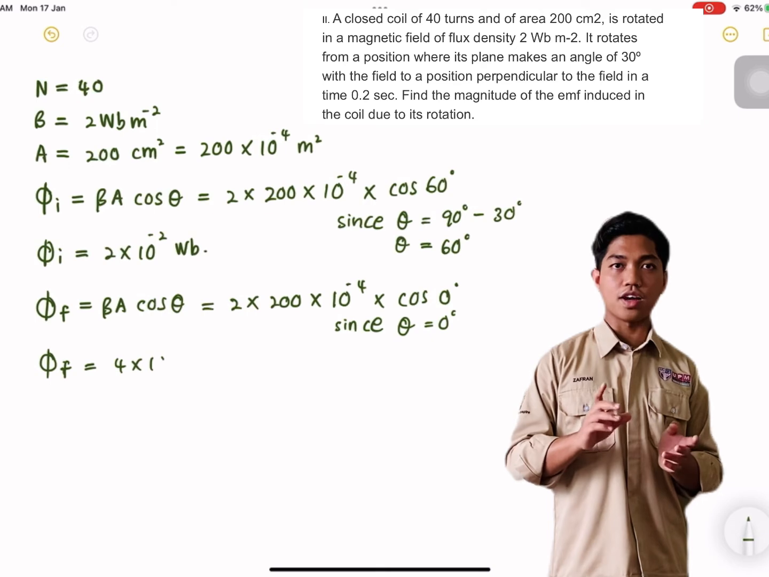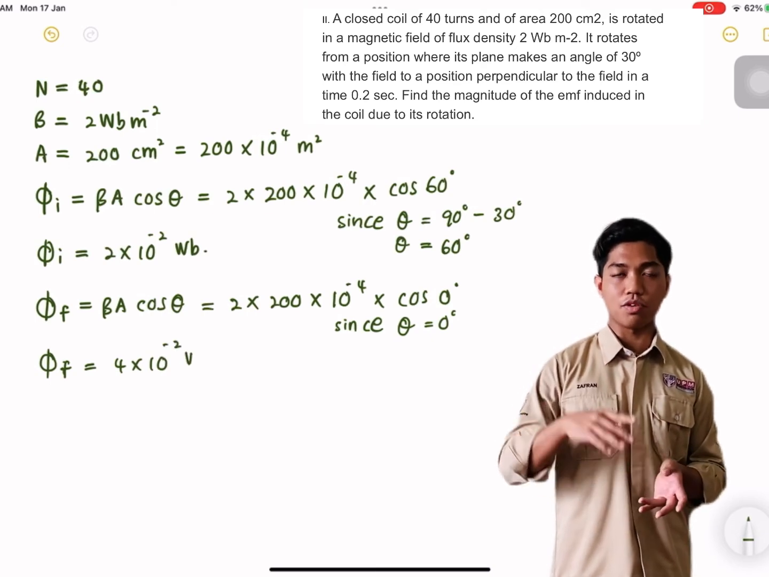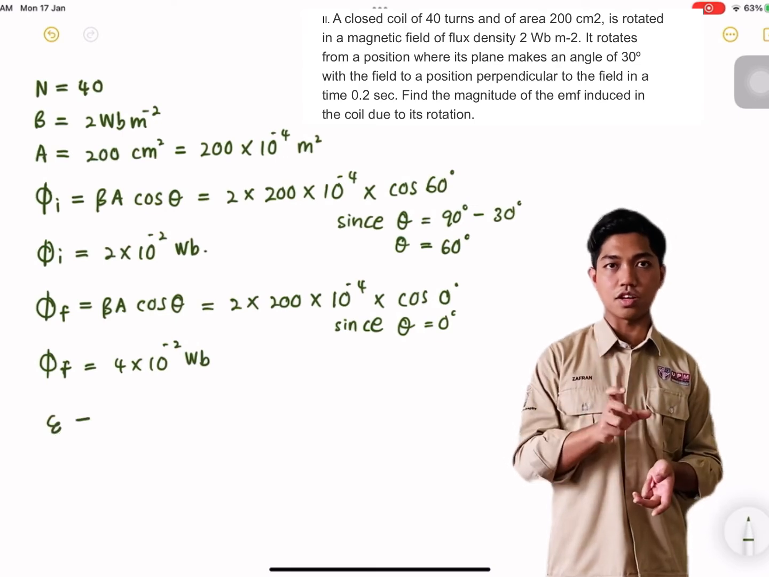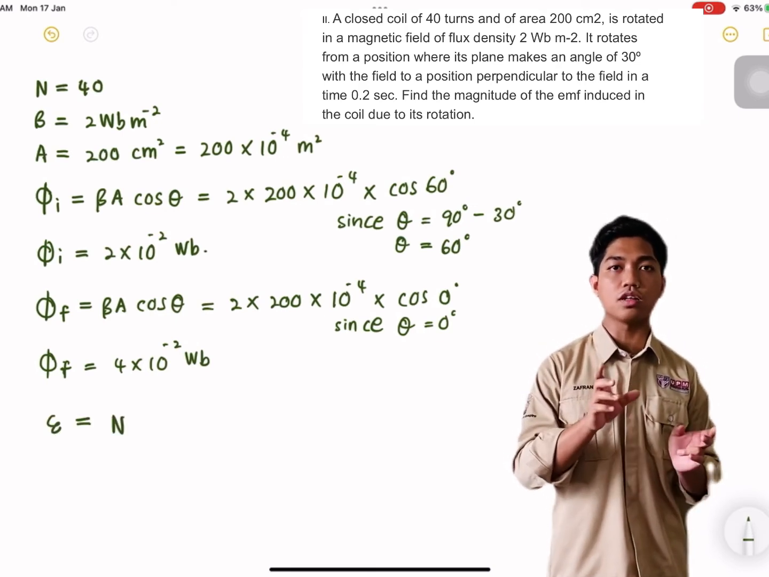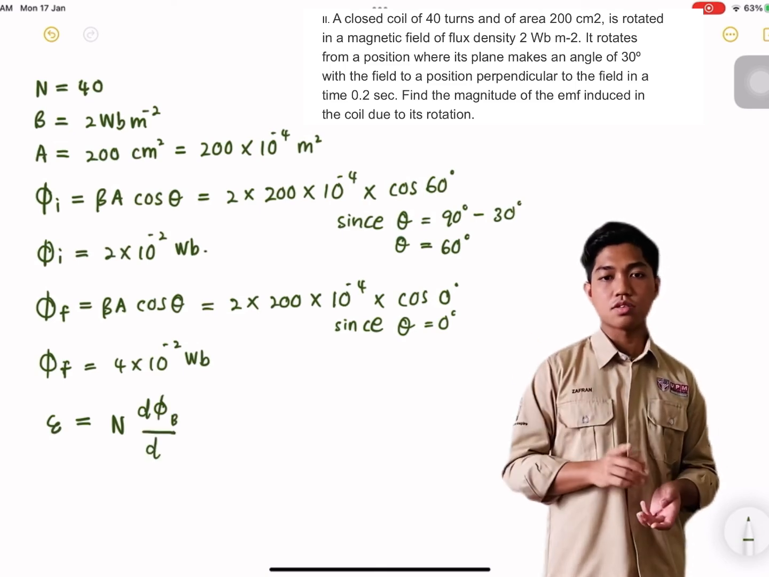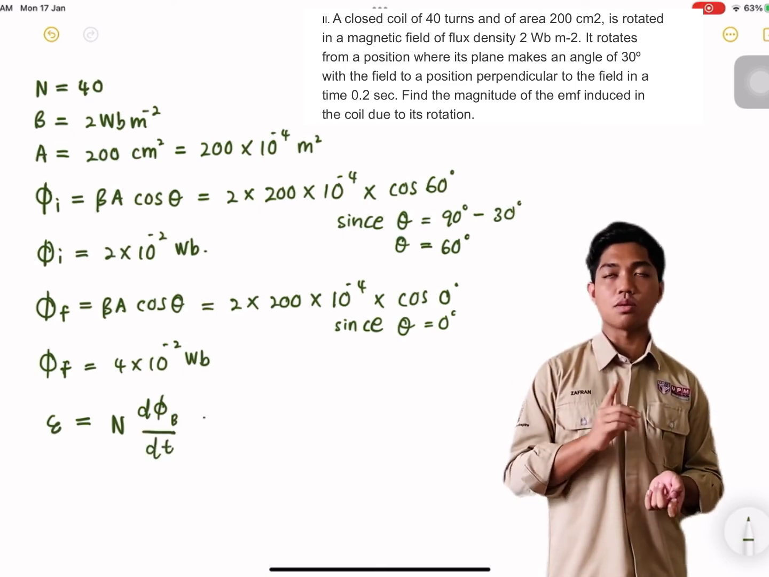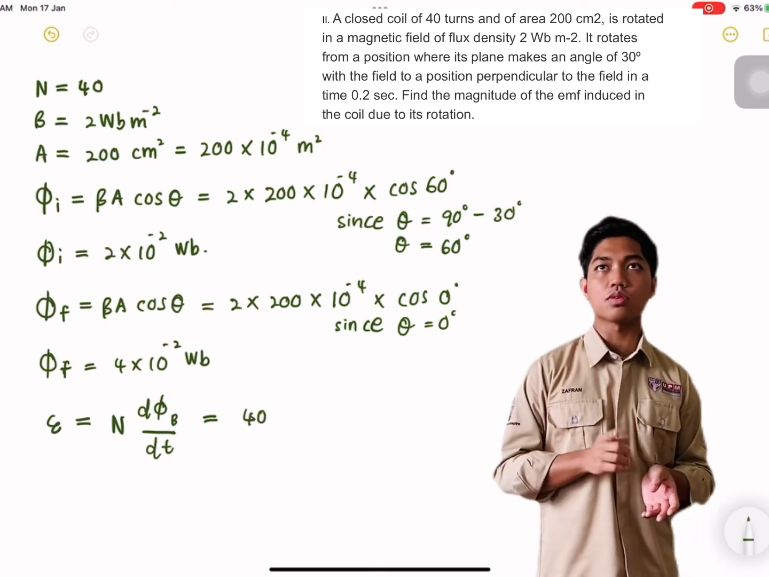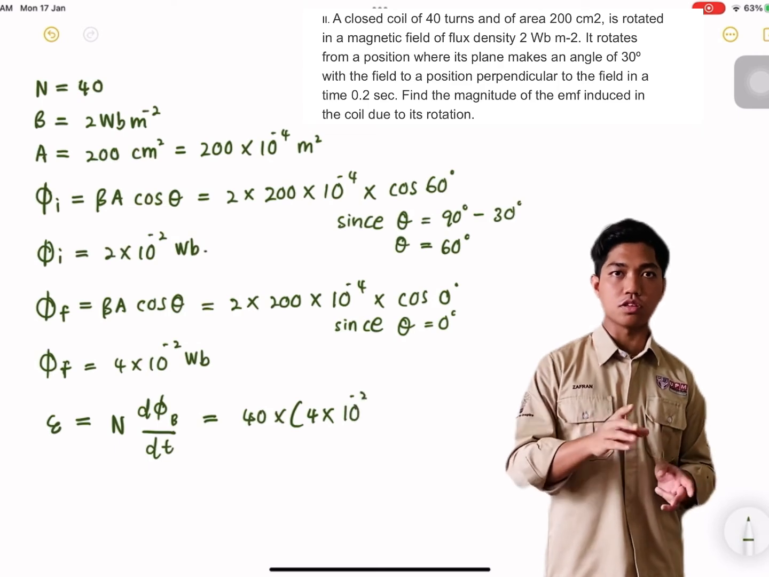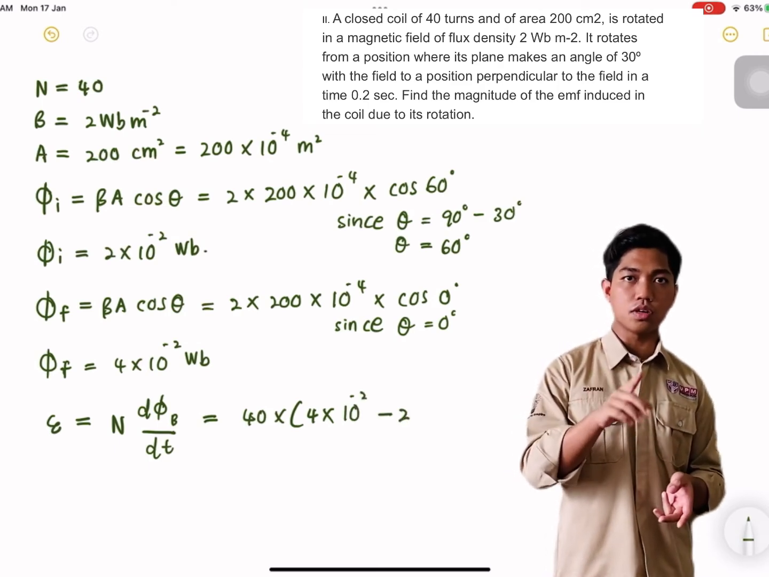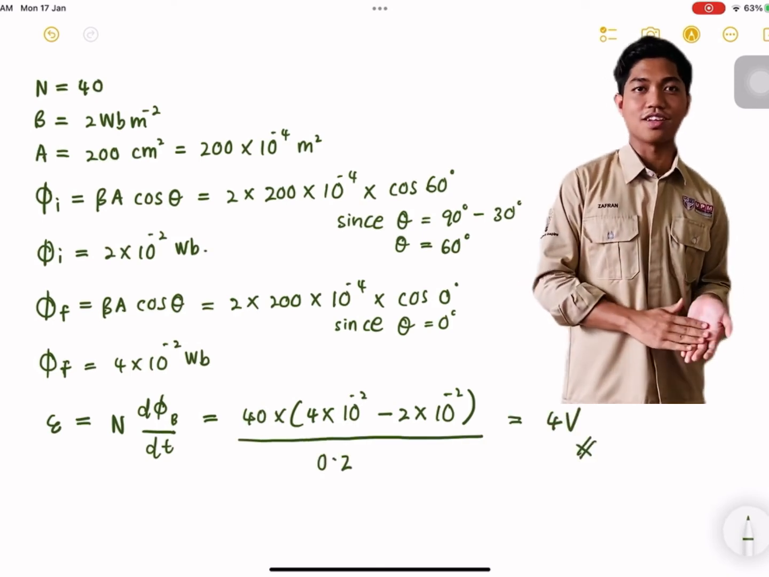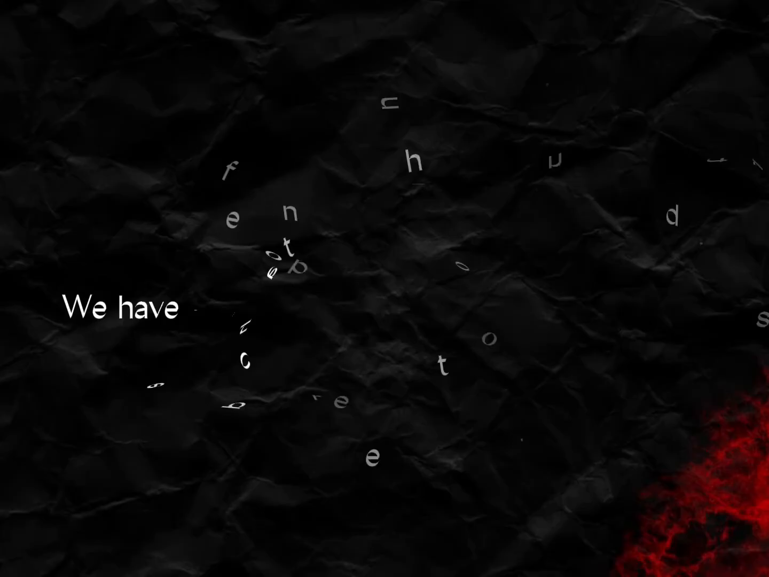In order to find the EMF, like the previous question, we just find the rate of change of the magnetic flux per time interval. So we just subtract the initial one from the final one: 4 times 10 to the power of negative 2 minus 2 times 10 to the power of negative 2, and then we multiply by the number of turns, which is 40, over the time interval. So the final answer will be 4 volt. Okay, I think that's all for me. Thank you.